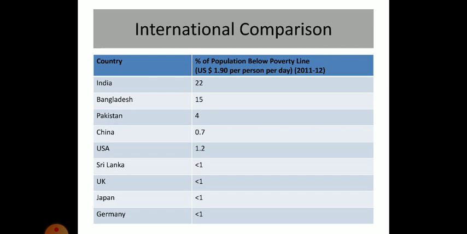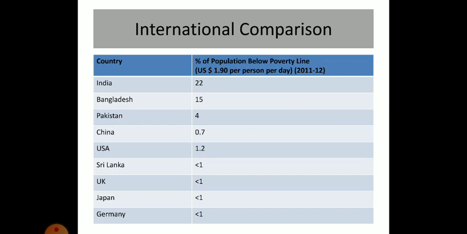This was the definition of World Development Report, and according to this definition, India is having 22% population below the poverty line, then Bangladesh 15%, Pakistan 4%, China 0.7%, USA 1.2%, then Sri Lanka, UK, Japan, and Germany, they all are having less than 1% population below the poverty line.